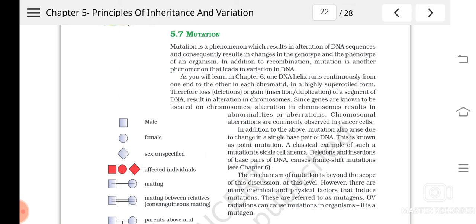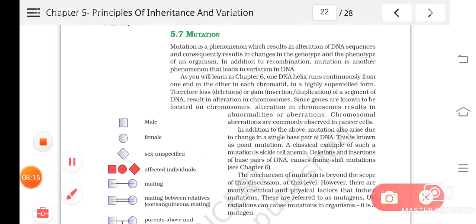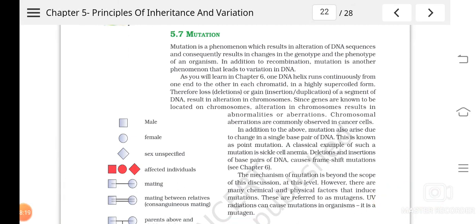And the agents which cause mutations are known as mutagens. So the agents which cause mutation are called mutagens. It can be radiations, it can be certain chemicals.